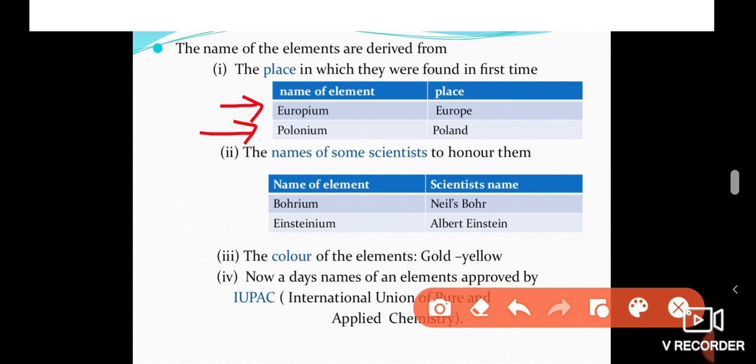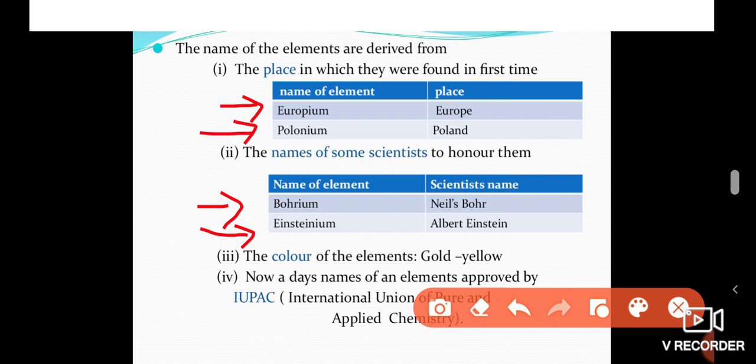Sometimes the names of the elements are derived from scientists' names to honor them. For example, one of the elements is bohrium. The name is derived from Niels Bohr, a famous scientist who gave the structure of the atom. Like that, einsteinium is one of the elements. That name is derived from the famous scientist Albert Einstein.